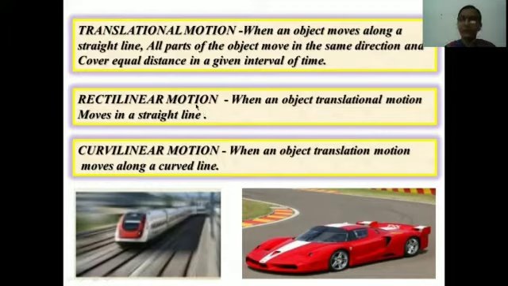The motion of the soldiers is rectilinear motion. A car moving on the road in a straight path is also rectilinear motion. Now curvilinear motion means the object takes a curve, the movement of the object along a curved path, as when athletes run on a curved path. That is an example of curvilinear motion.